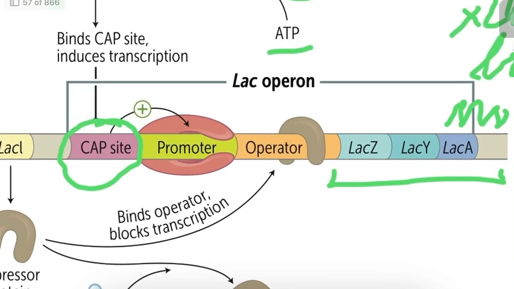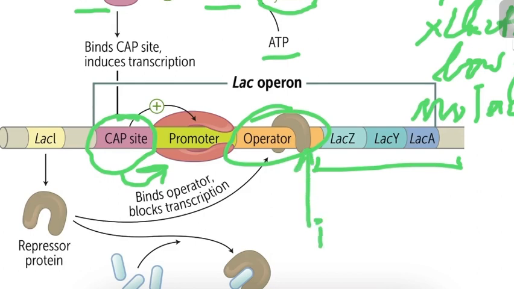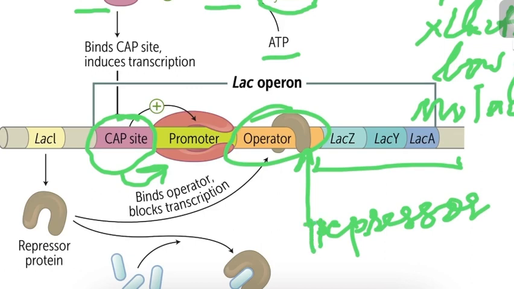Promoter is the site where transcription occurs if the CAP binds to the promoter site. After the promoter site is the operator site. Operator site also affects transcription of the ZYA Lac Operon gene, but operator is a site where repressor protein is bound. Repressor protein inhibits the transcription of the Lac Operon gene.